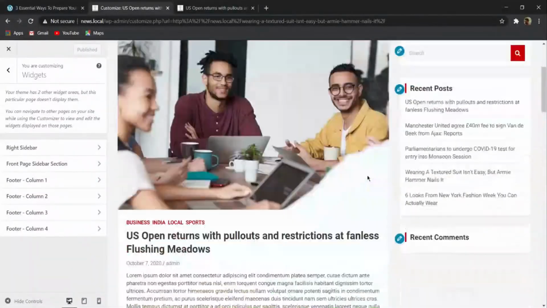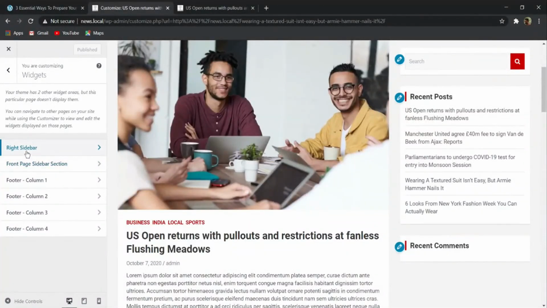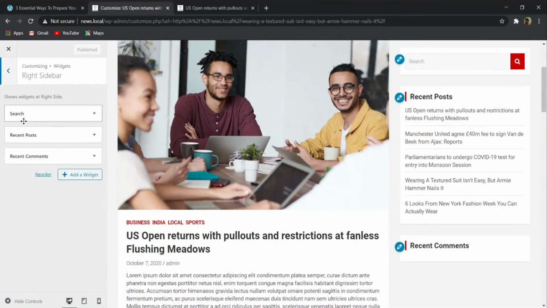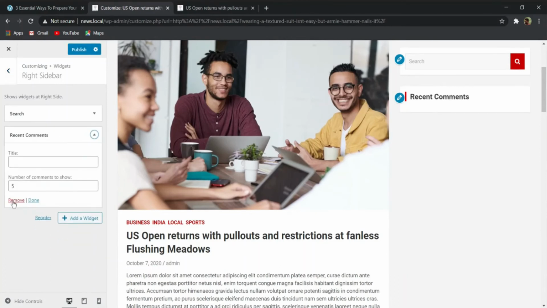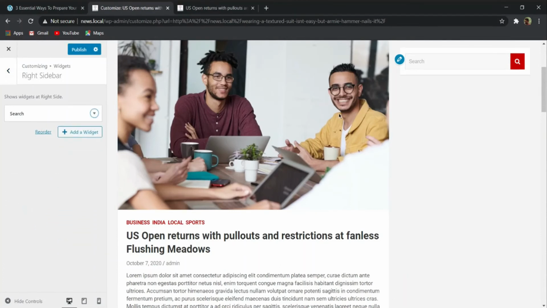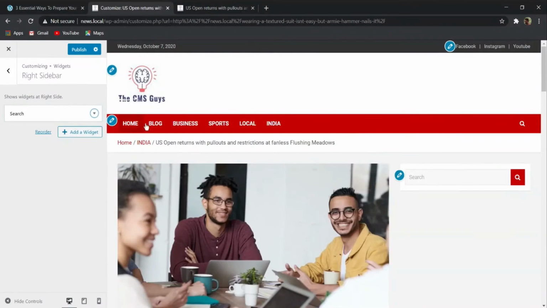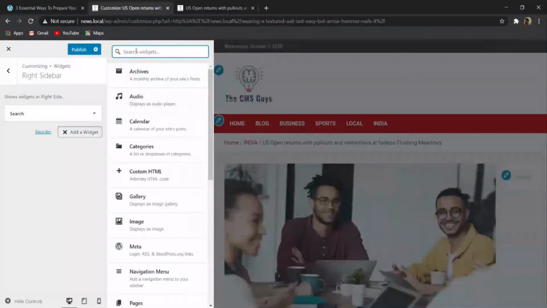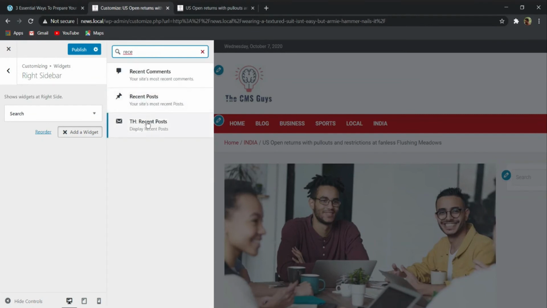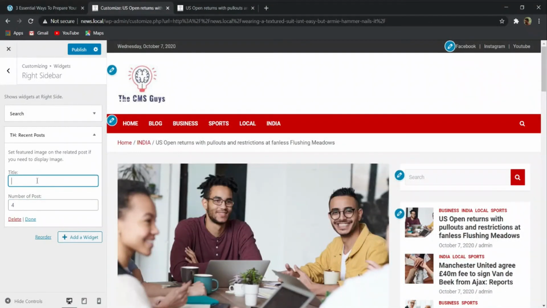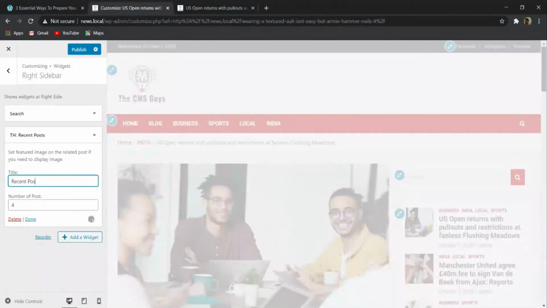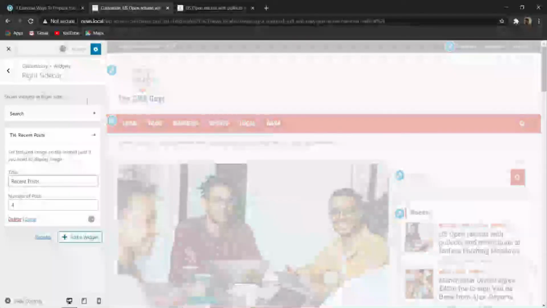First of all, to customize this, again we have to click on this right sidebar, and here I will delete this recent post, and then recent comment also I will remove, because I need a search, that's why I have left this search. And then I will click on this add widget, and here again I will search for recent post. I will select this recent post, and here I will select number of posts as 4, and then I will give the title recent post, and then click on publish.